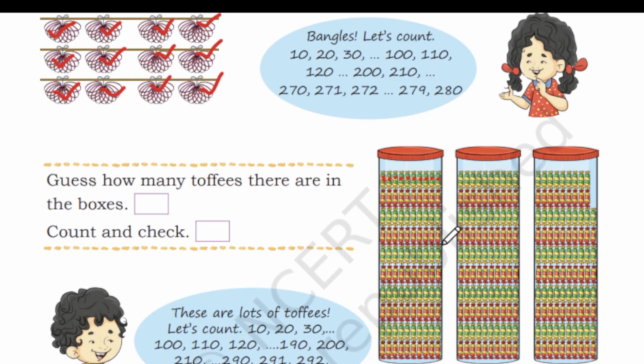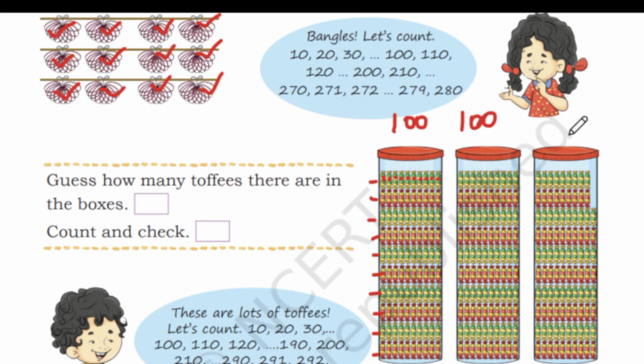So how many rows do we have here? The first row we already counted, 10. So 10, 20, 30, 40, 50, 60, 70, 80, 90, 100. So here we have 100. And this row has the same toffees. Okay, there are no missing toffees. So one more 100.